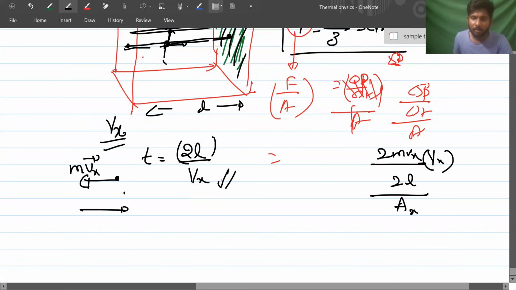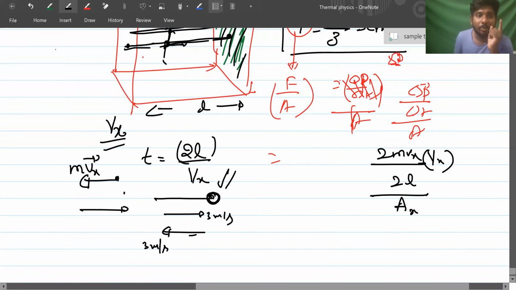Sir, I have one issue. When it's going in the right direction, it is mvx. When it's going from right to left, it is minus mvx. But if we consider distance, it is 2mvx, no, sir? No, it is change. Suppose you are going here with 3 meters per second and you are coming in the backward direction with 3. This question we have solved in Newton's laws of motion.